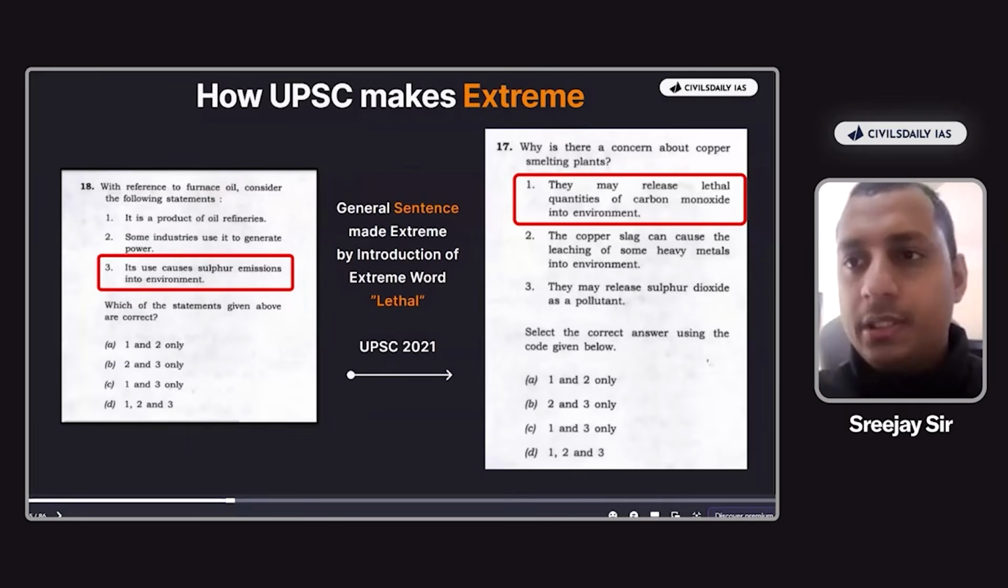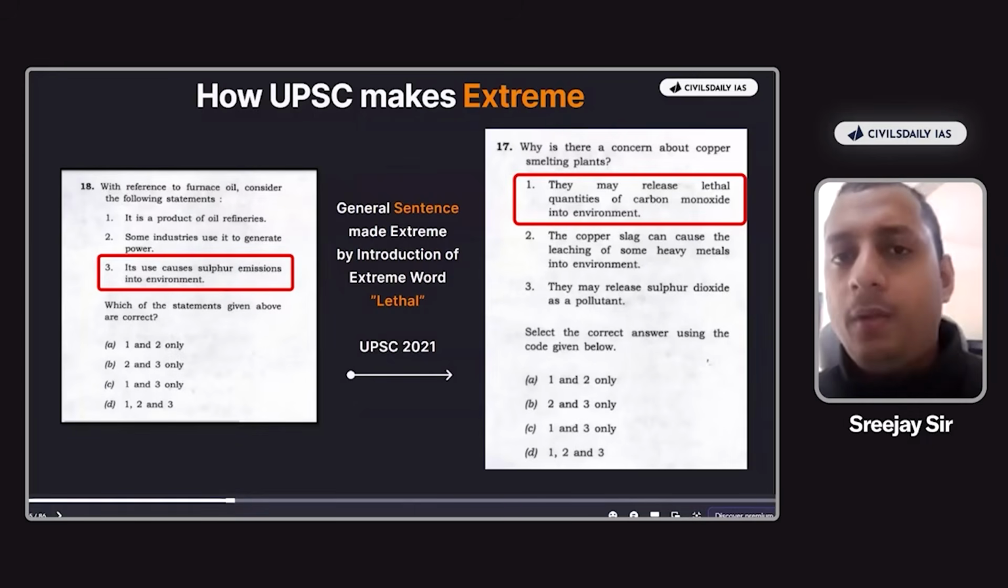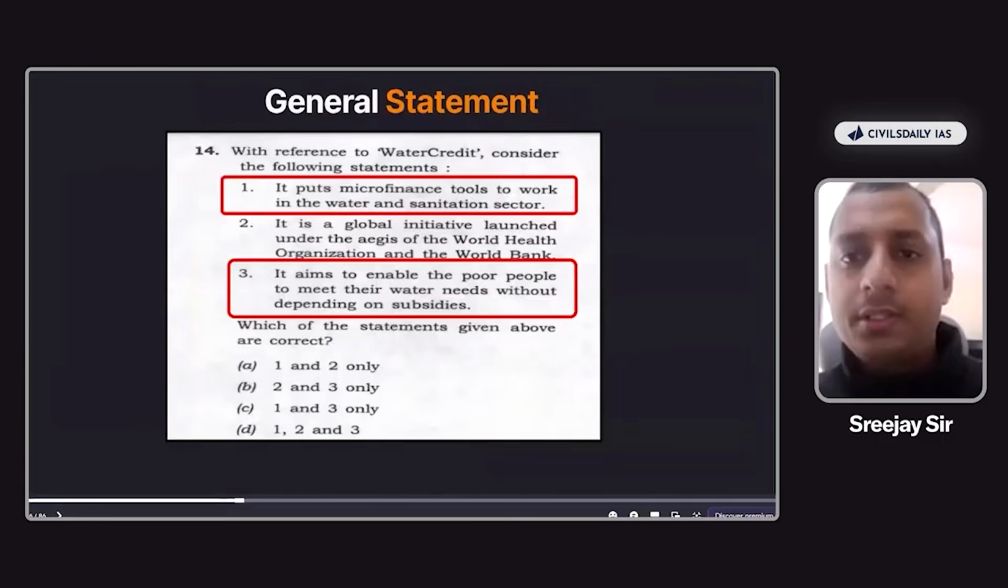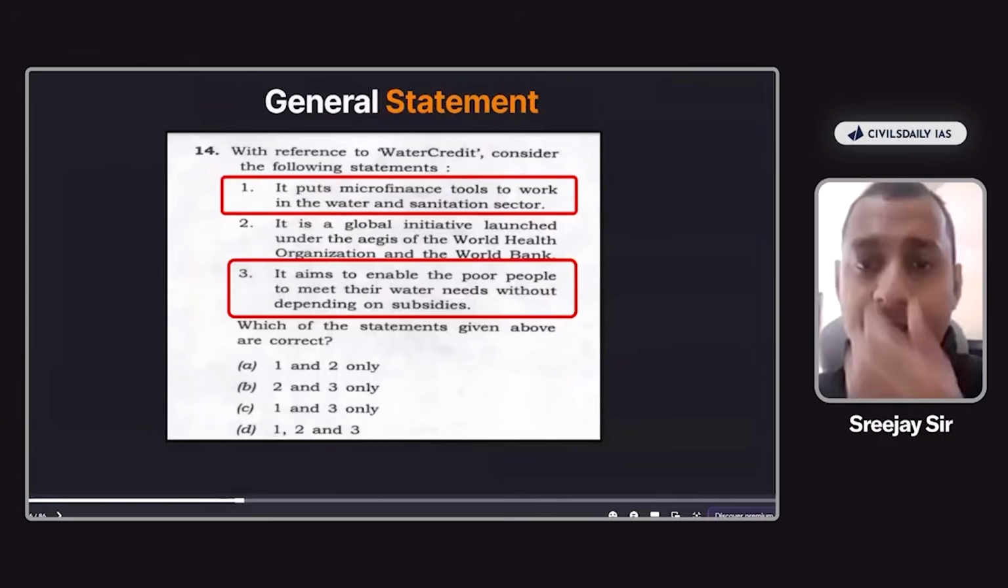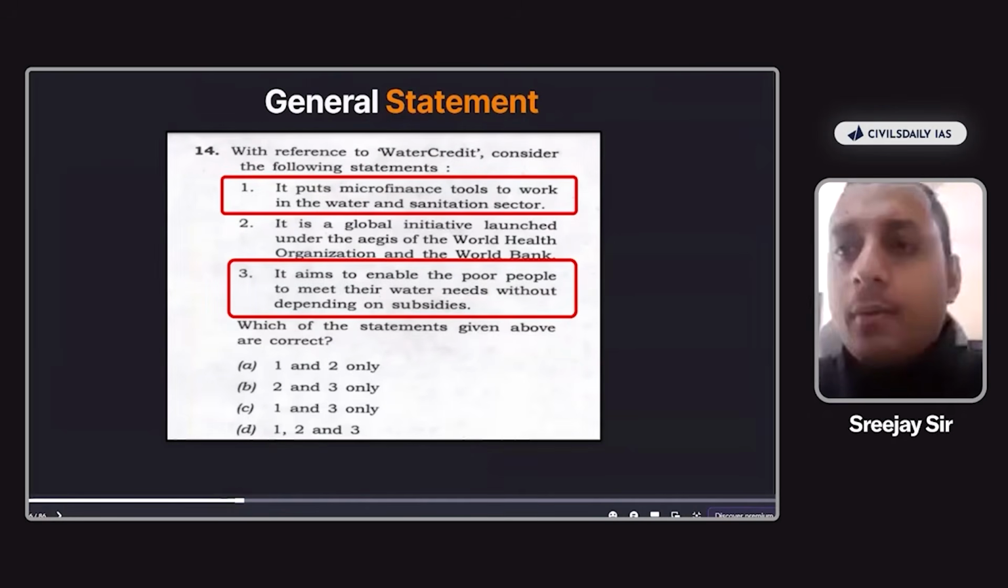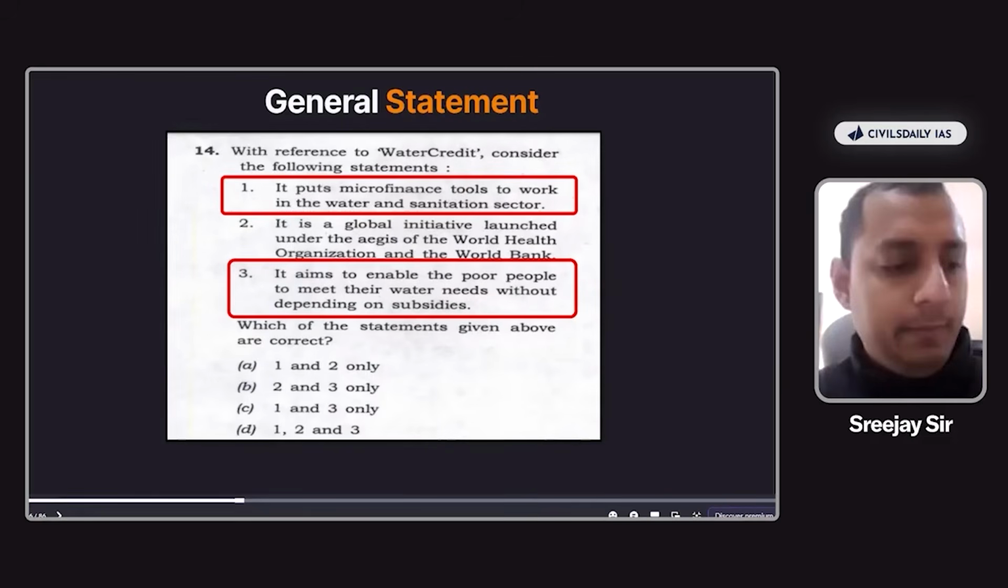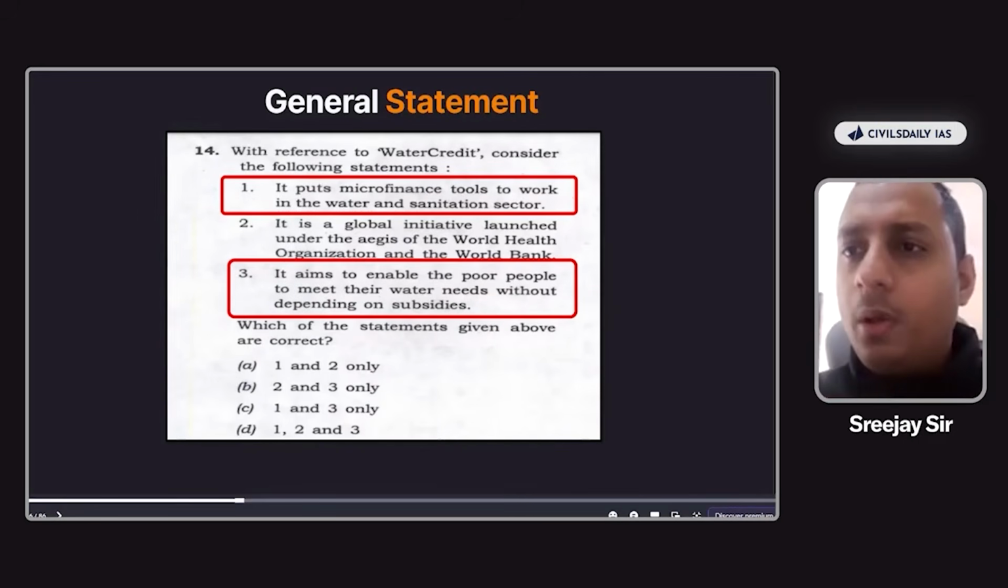Okay. And what about this one? With reference to water credit, consider the following statements. It puts microfinance tools to work in water and sanitation sector. Is it a general statement or an extreme statement? The question talks about water credit. So therefore, water is there, credit is there. Credit means providing loans, right? So therefore, are you able to counter the same? Water, credit, pay. Are you able to counter? No, you are not able to counter here, right? So therefore, the statement should be taken as general.